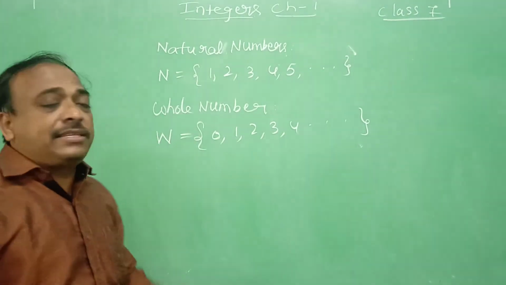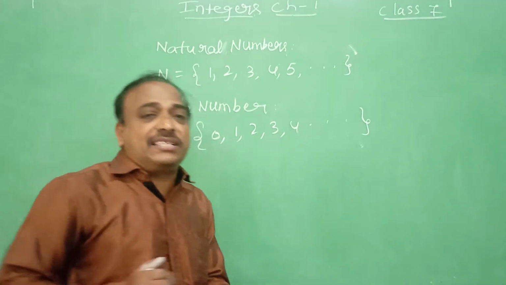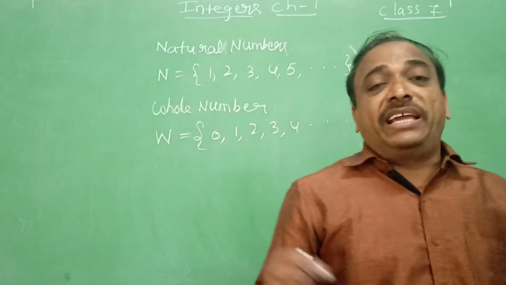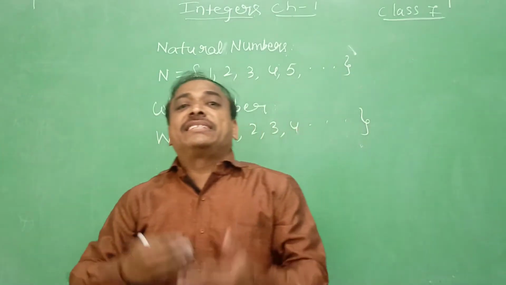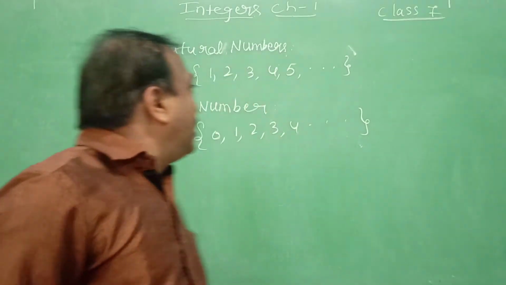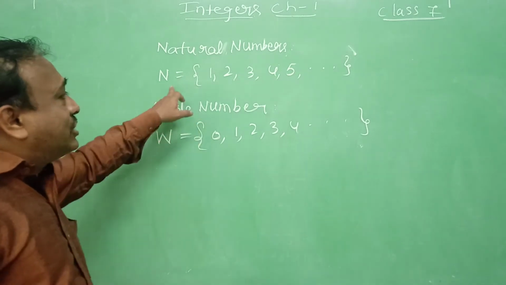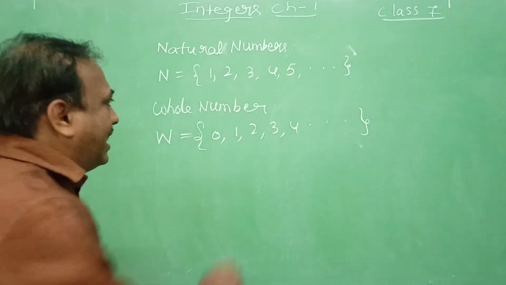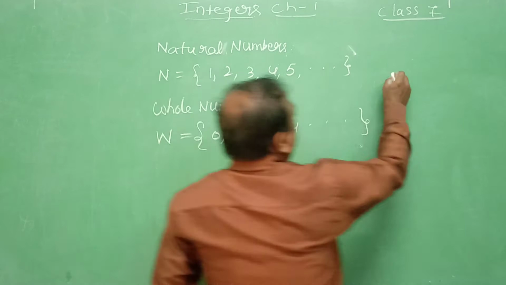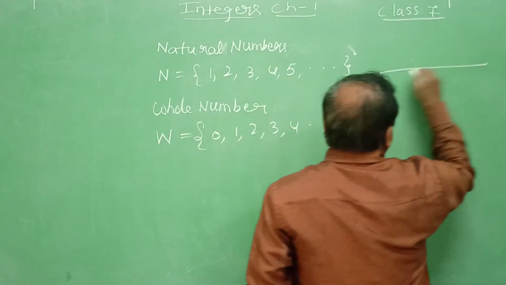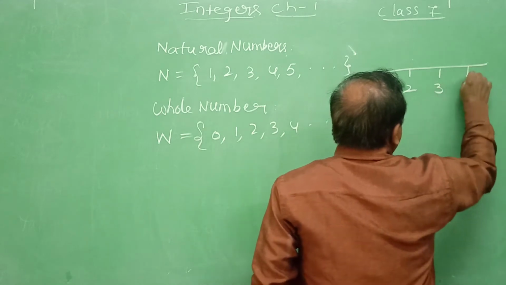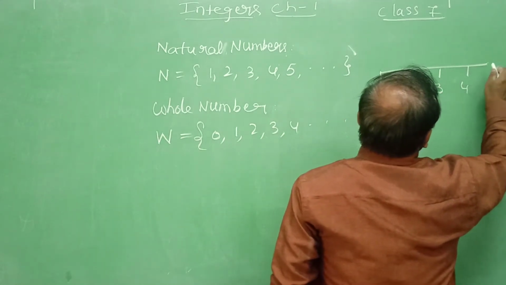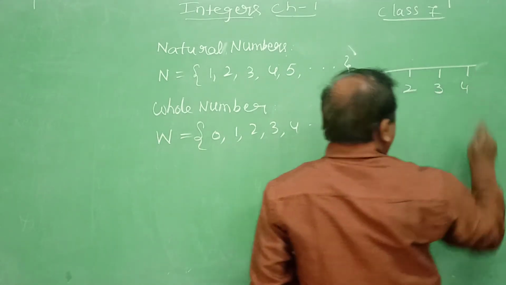Then after this, in class 6 we learned about the topic of integers. What are integers? Where is it necessary to have these numbers? First, how to represent natural numbers on the number line, we'll see once. Natural numbers are represented on the number line: 1, 2, 3, 4 and so on.